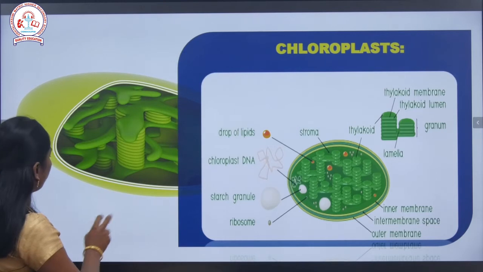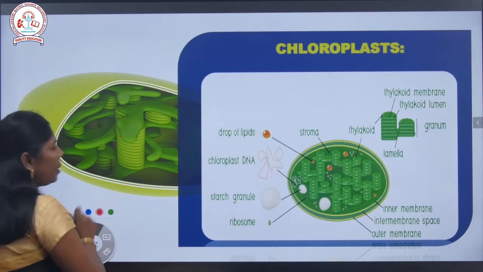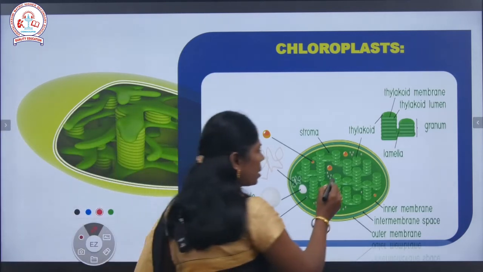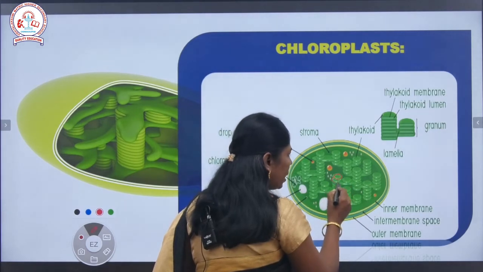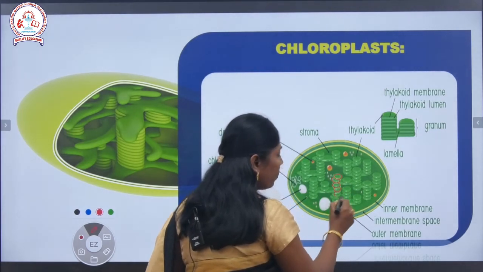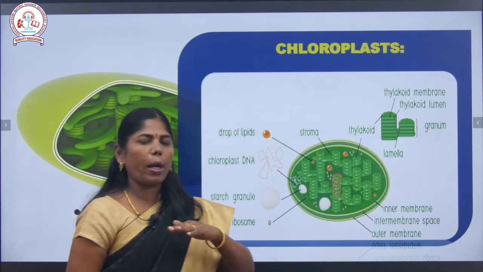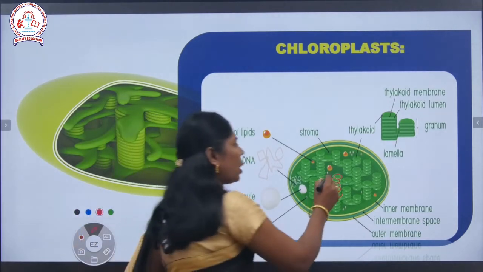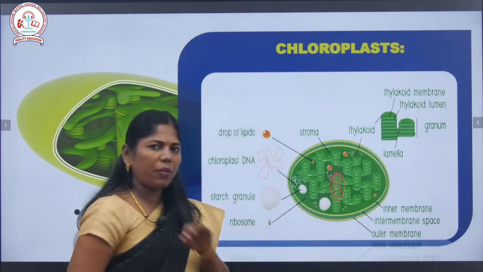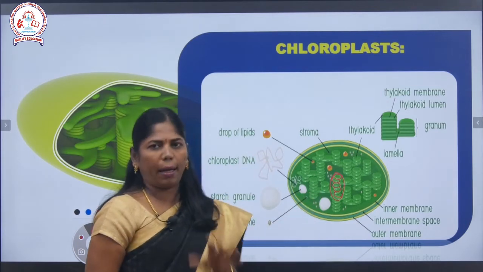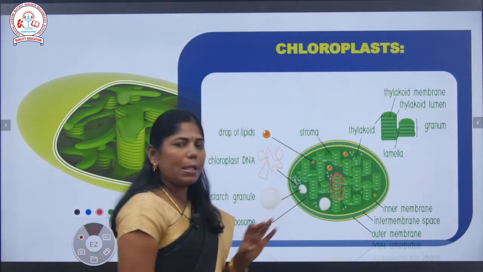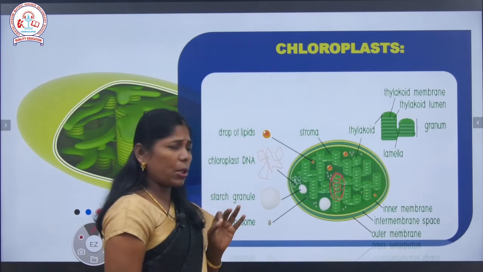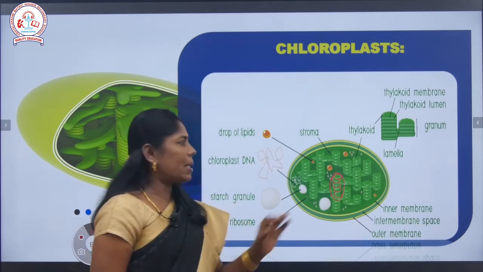How the grana is formed, if you look, the grana is formed with the help of the thylakoids. Each one is a thylakoid. The disc-like structure is called a thylakoid. The thylakoids are arranged one above the other to form a stack of coins. The stack of coins structure is considered as a grana. Here all the pigments are available, especially chlorophyll A and B.